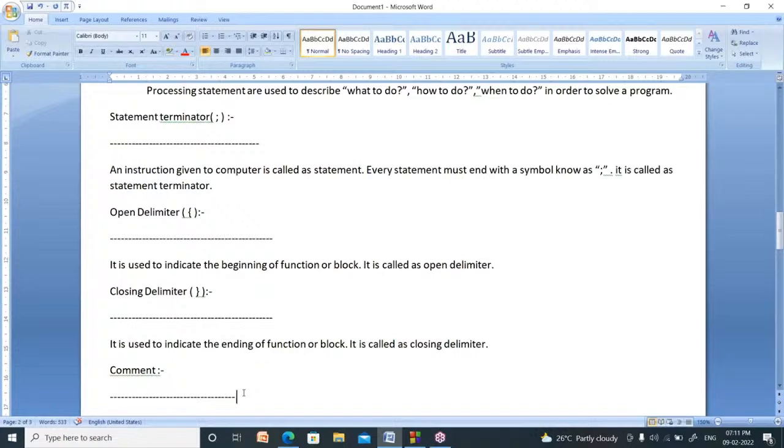After that, write down open delimiter, meaning open curly bracket. It is used to indicate the beginning of a function, or the beginning of a block. Block means a group of statements. Next one is the closing delimiter, or closing curly bracket. It is used to indicate the end of the function, or the end of the block.